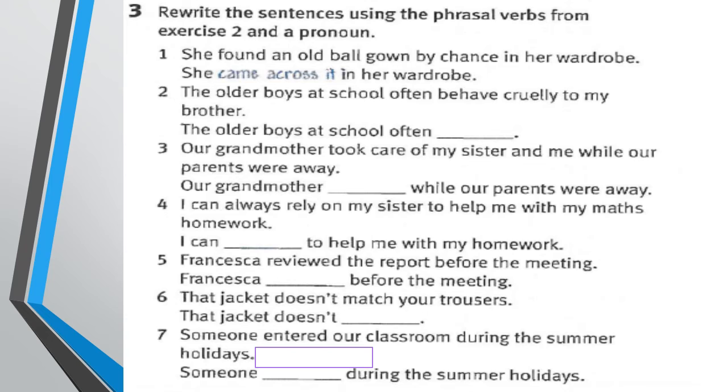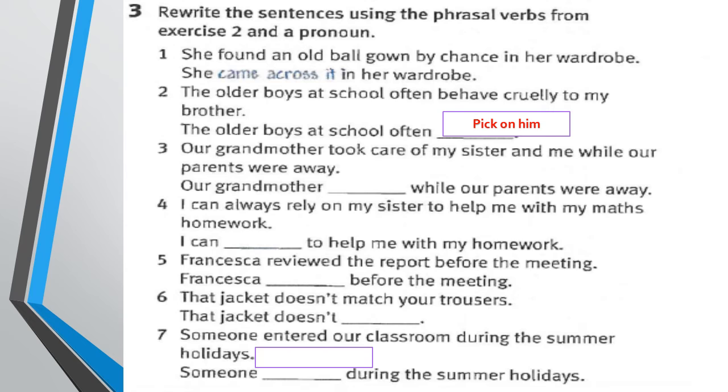Now, exercise number 3. Before answering exercise number 3, study exercise number 2 well. Then use the phrasal verbs with prepositions to complete the sentences. Exercise number 3. Rewrite the sentences using the phrasal verbs from exercise 2 and a pronoun. Number 1 is answered. Number 2, pick on him.